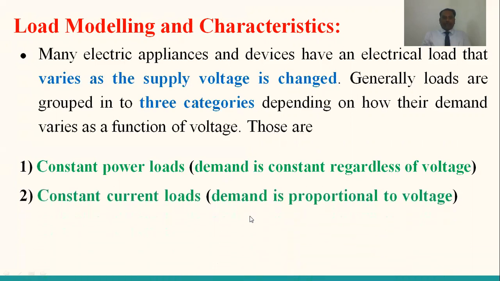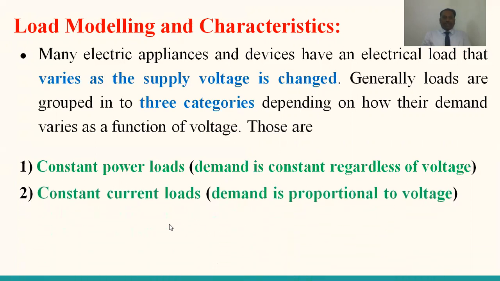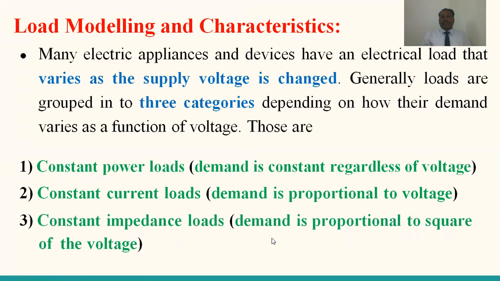And the second type of load model is constant current loads. In constant current loads, demand is proportional to the voltage. That means power varies proportionally with the voltage. And the third nature is the constant impedance loads, where demand is proportional to the square of the voltage. You see here, the consumers utilize different loads whose power factor